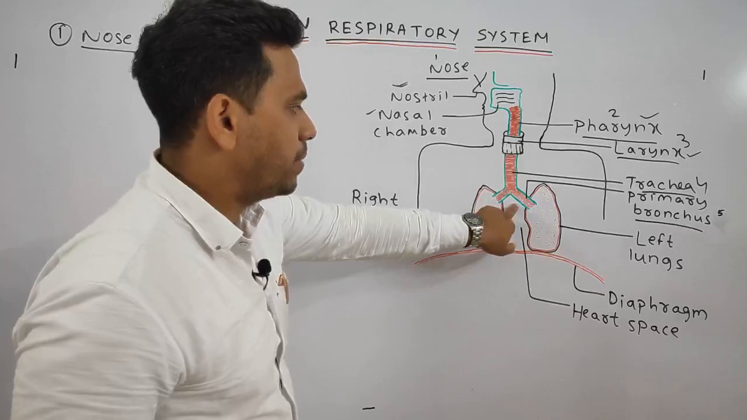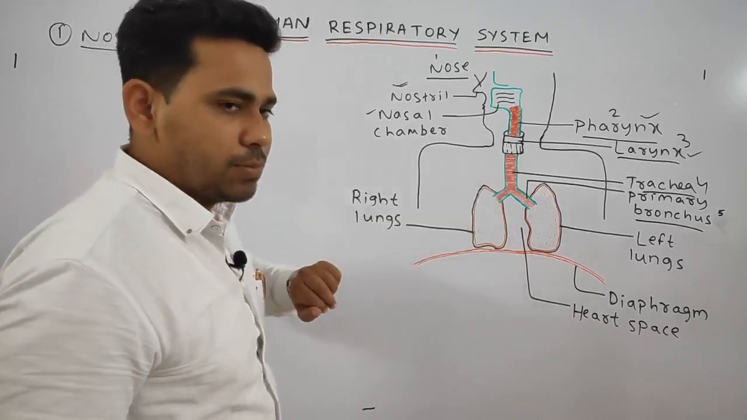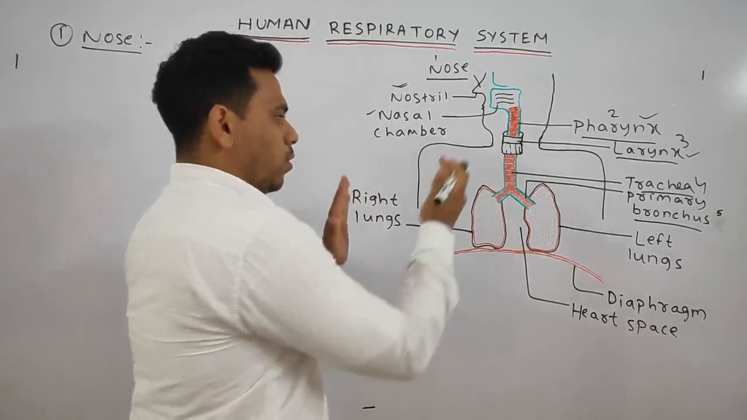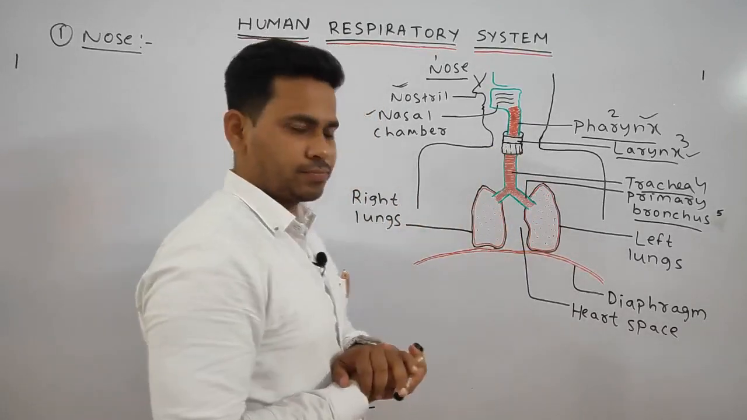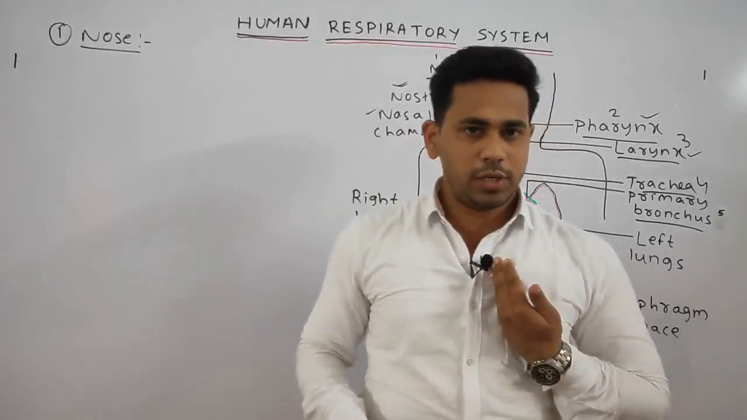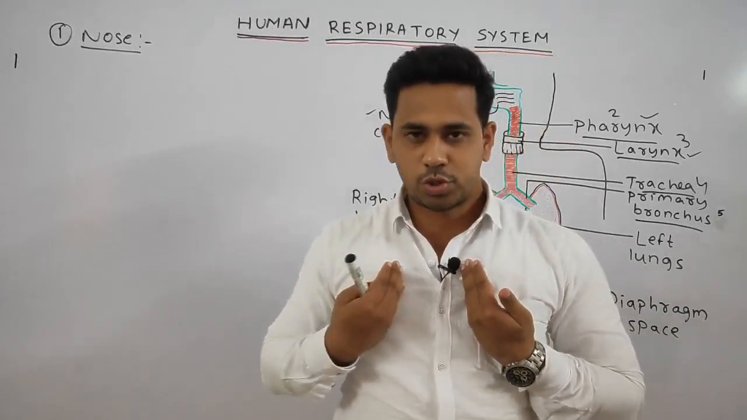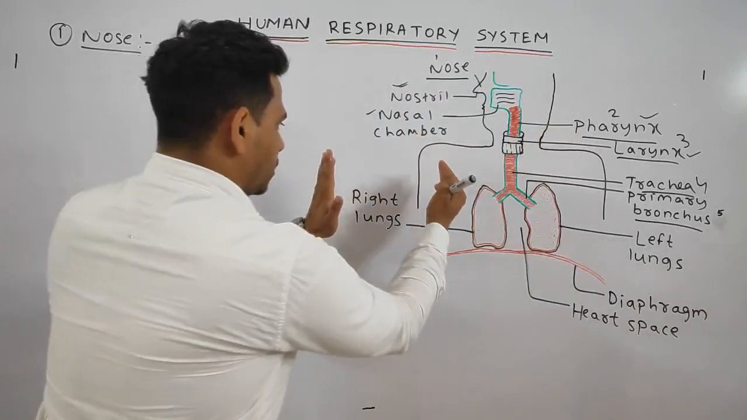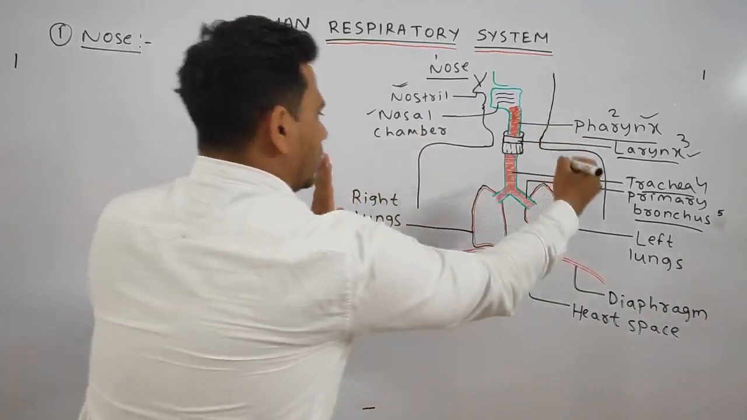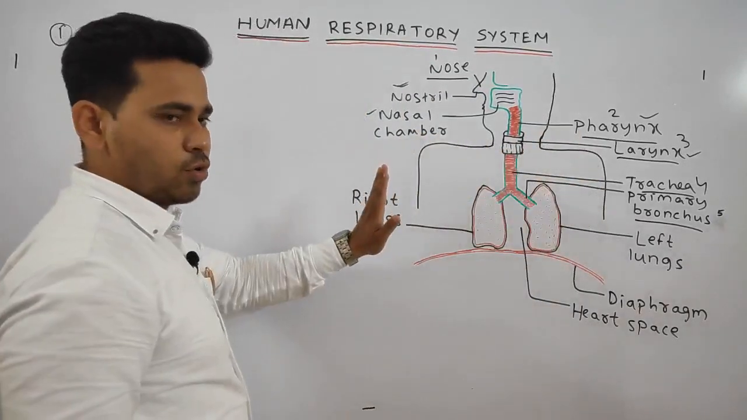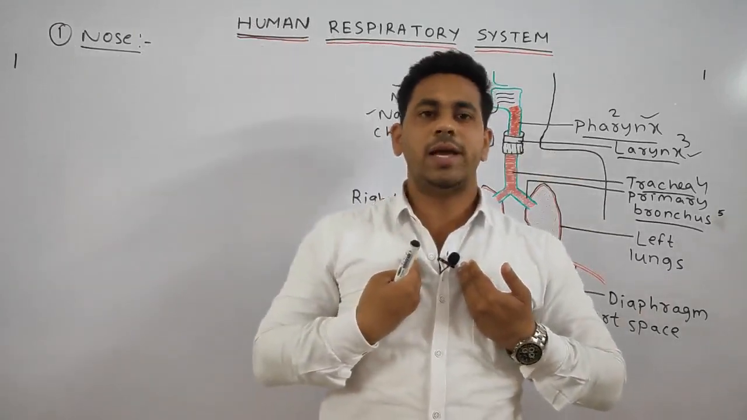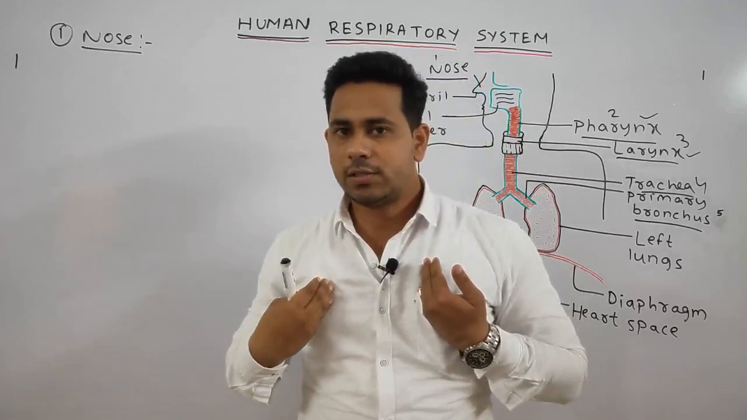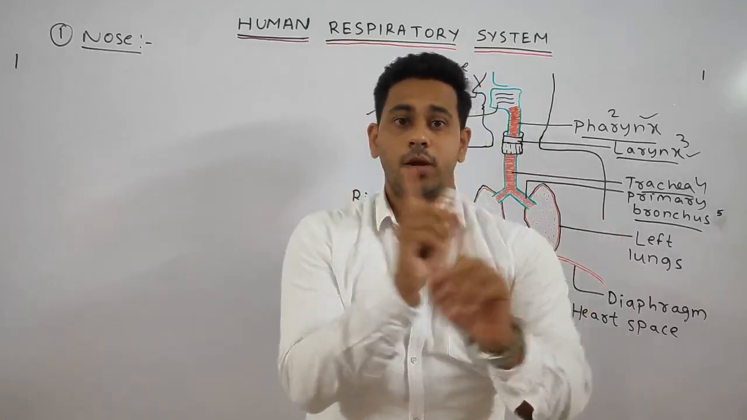This one is your left primary bronchus and this one is your right primary bronchus. Always, students, you should remember while studying the physiology portion, this portion is your left, this portion is your right, always. It is not like this one is right, this one is left. No, you see according to myself. This one is my left portion, this one is my right portion. So you should not be confused.